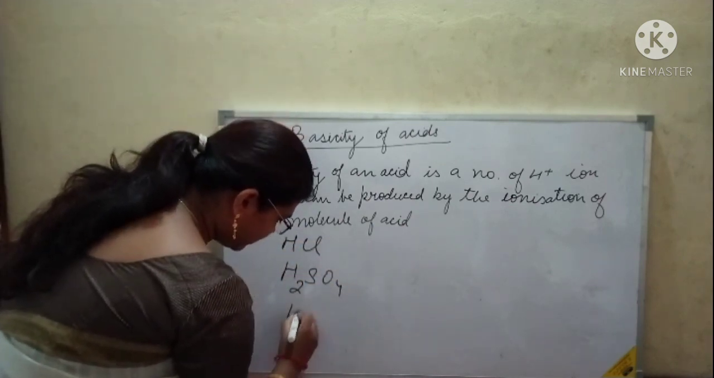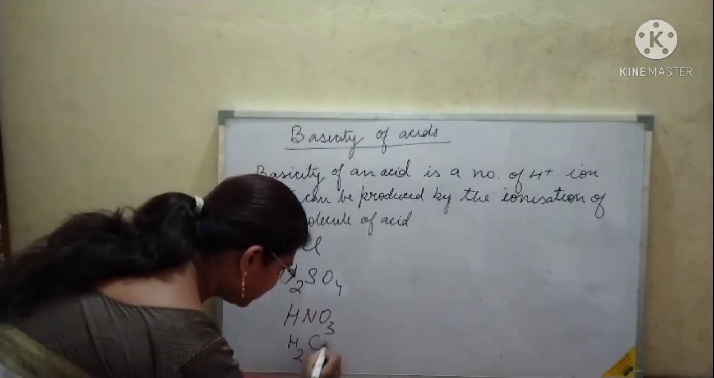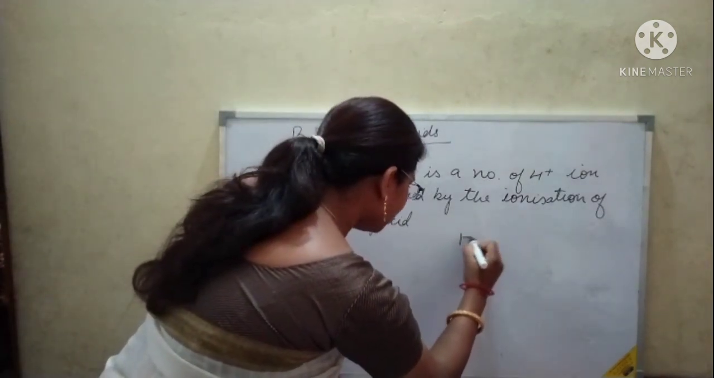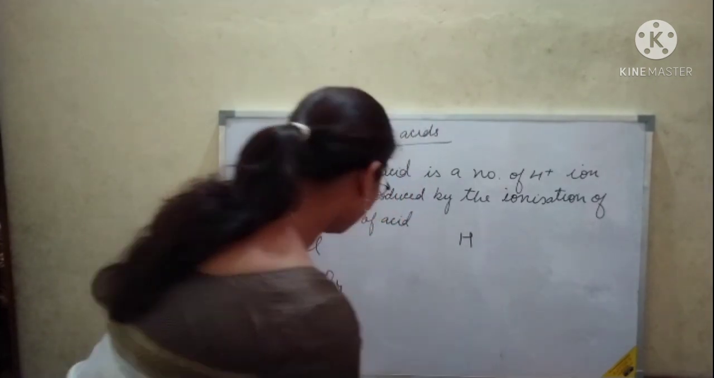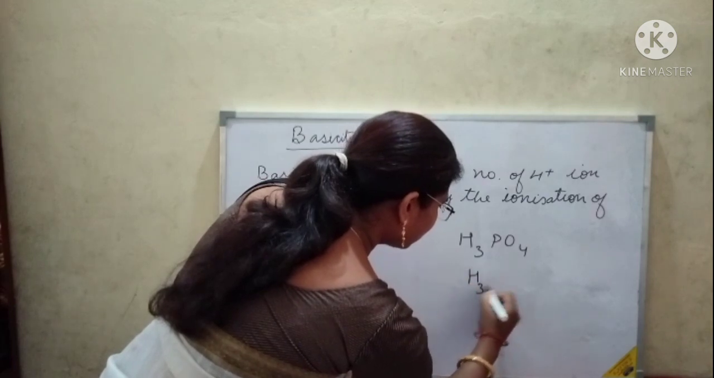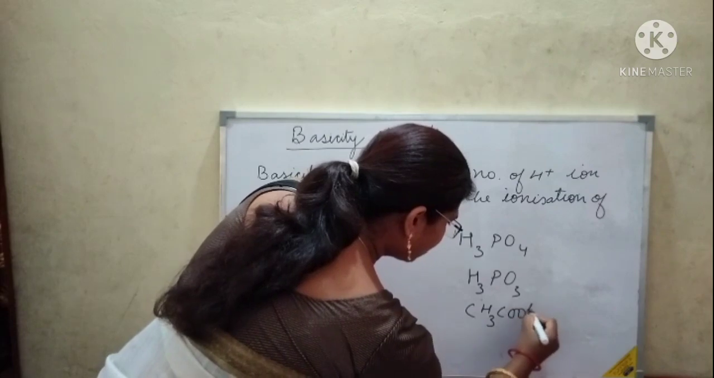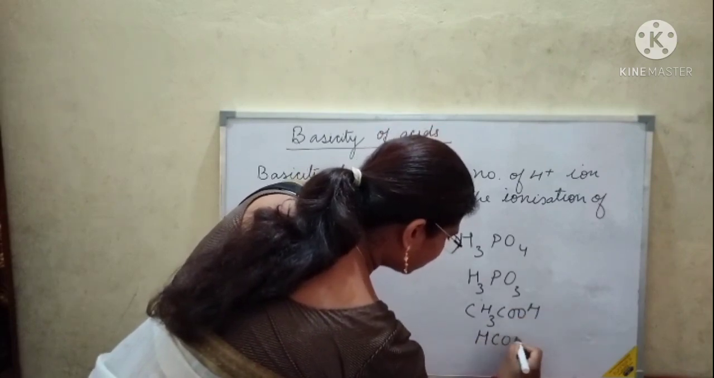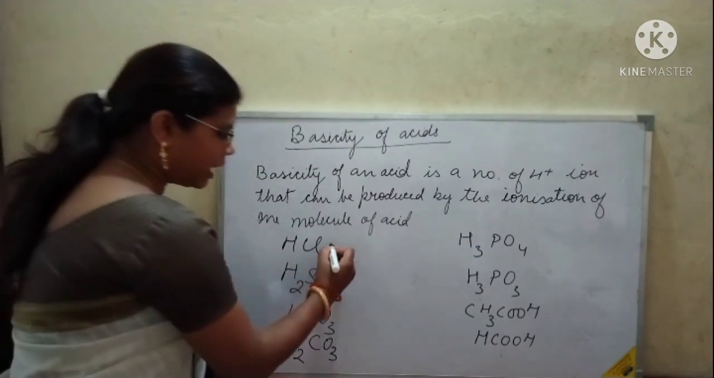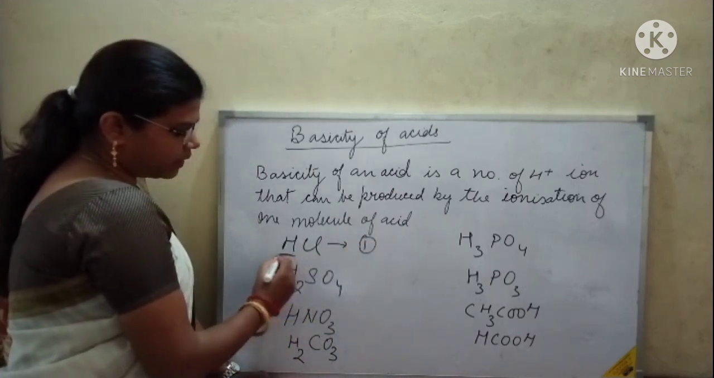Now let's see the basicity of a few acids. The basicity of HCl, hydrochloric acid, is 1 because it will give only one hydrogen ion. The basicity of sulfuric acid is 2 because it will give 2 hydrogen ions. Nitric acid, how many hydrogen ions will it give? It will give 1 H plus ion on dissociation in the aqueous medium. So its basicity is 1.